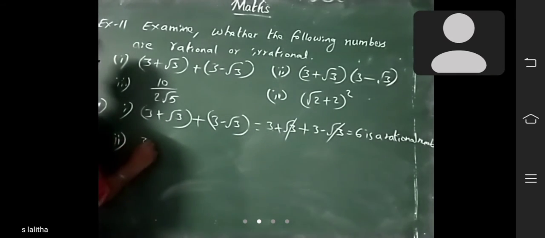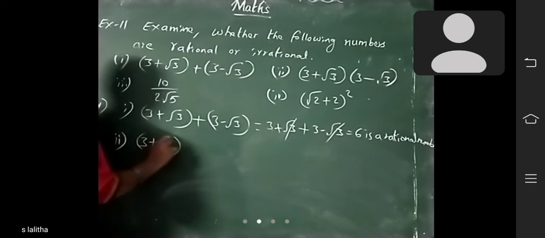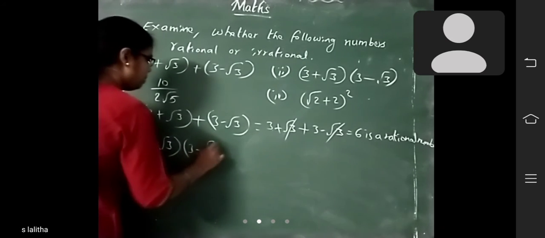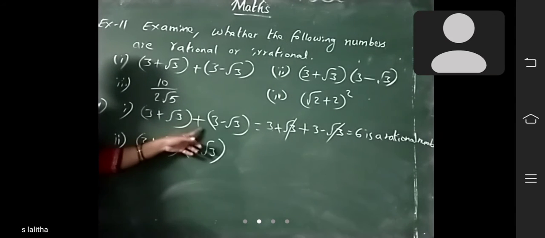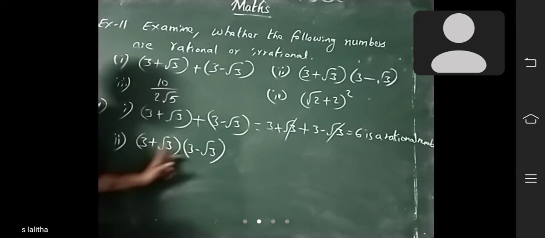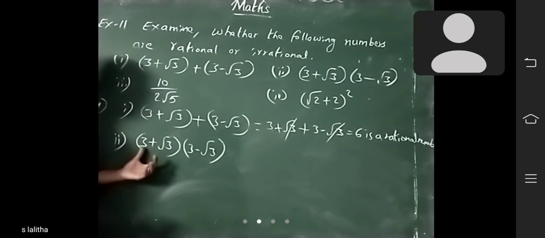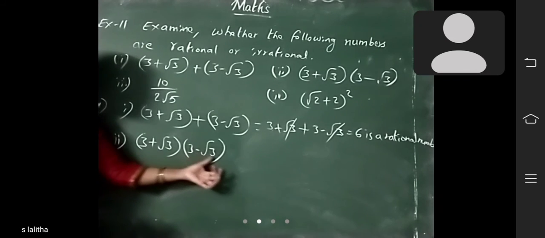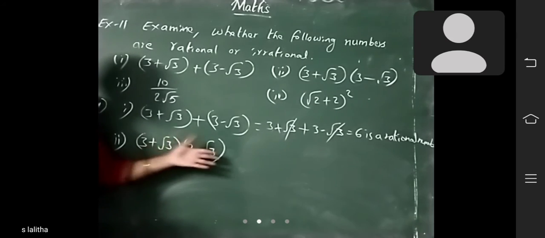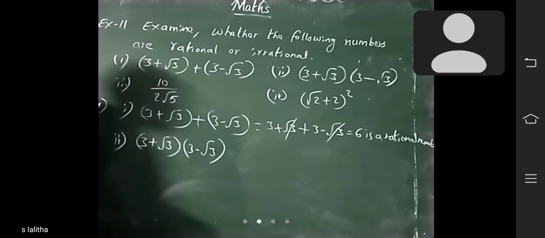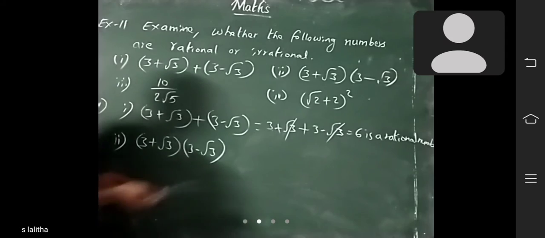Second one, 3 plus root 3 into 3 minus root 3. Here it is multiplication. It is in the form of a plus b into a minus b, which we already learned in the 8th class. What is the formula? A square minus b square.